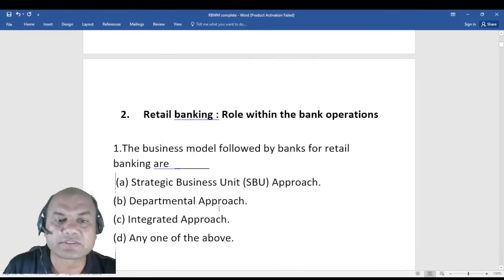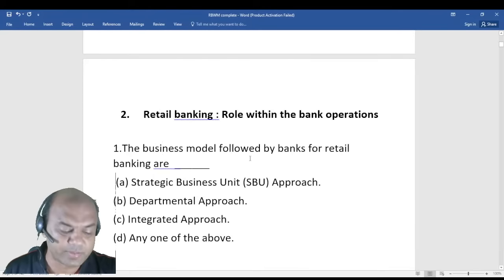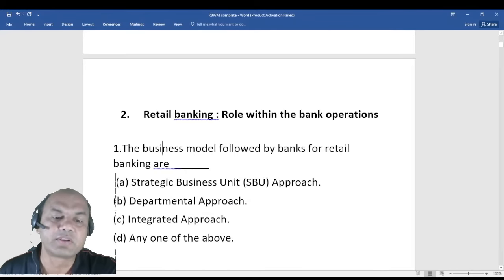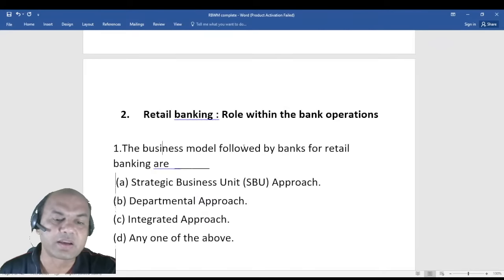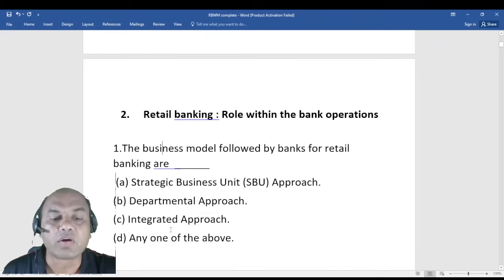What is the model followed for retail banking by the various banks? The answer for one will be SBU, departmental, integrated, and any one of the above. The answer is all of the above.